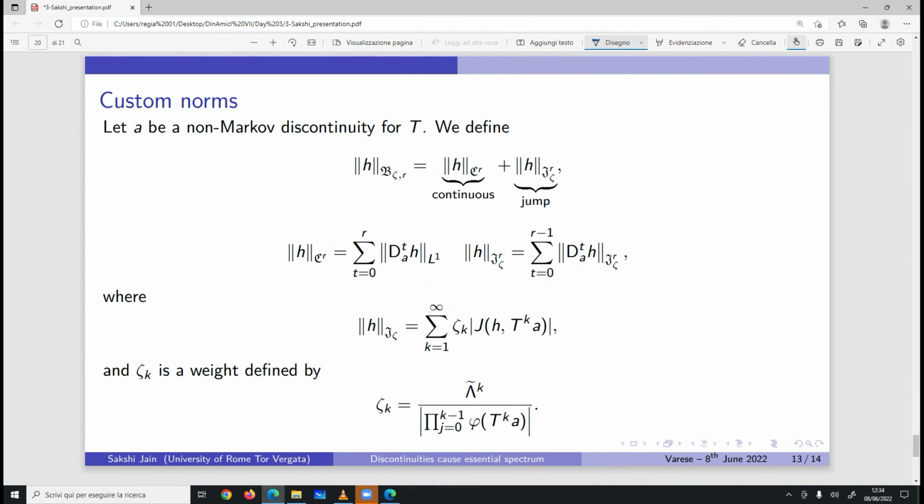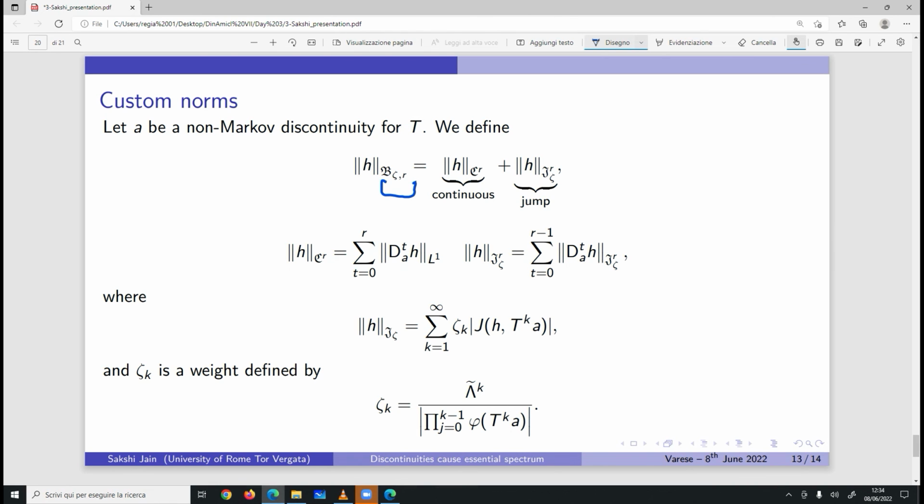And I will say very little. This particular result has a very technical proof, so I will not go into the details, but let me say a few things about the norm, how we construct it. For any h in B zeta R, I will call my Banach space B zeta R, where R denotes the regularity of the observables in B zeta R. The norm is given as a continuous part and a jump part because there are jumps. So this norm is really defined to respect the jumps, the discontinuities.